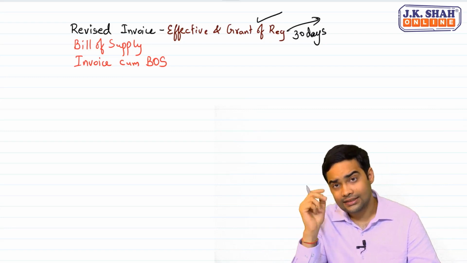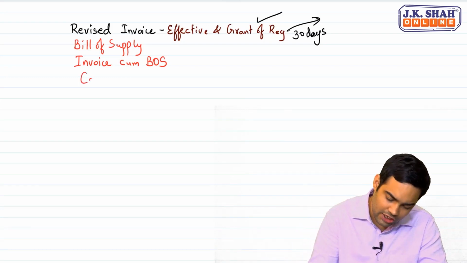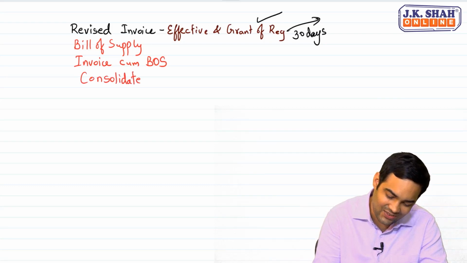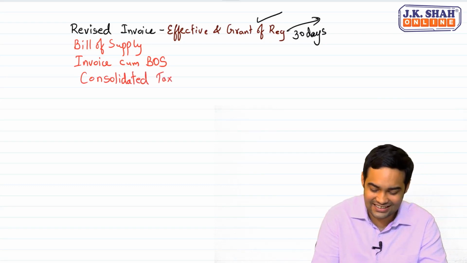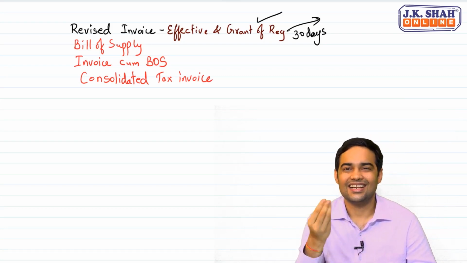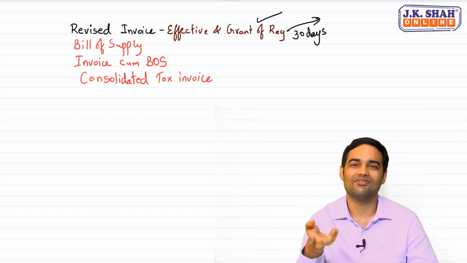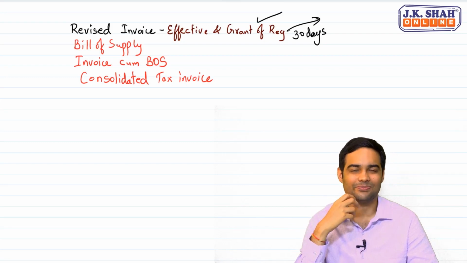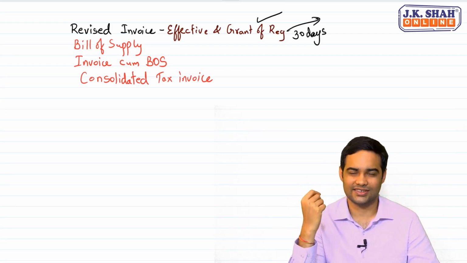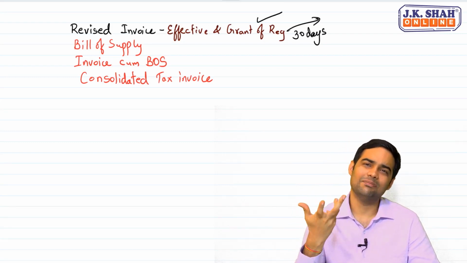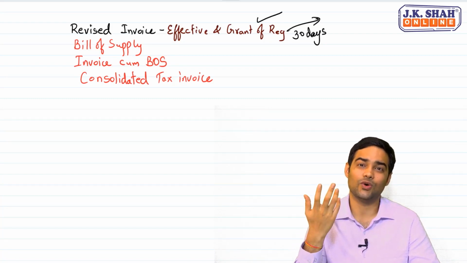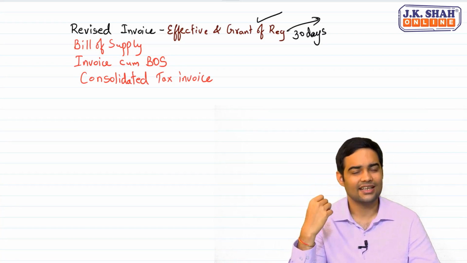Okay, sir. Then there is a concept of consolidated tax invoice. Now, what is this consolidated tax invoice? A consolidated tax invoice, say suppose there's a small store. There are small purchases, 10 rupees, 15 rupees, and a person keeps selling some small products. In such case, is it practically possible to issue invoice for each and every sale?